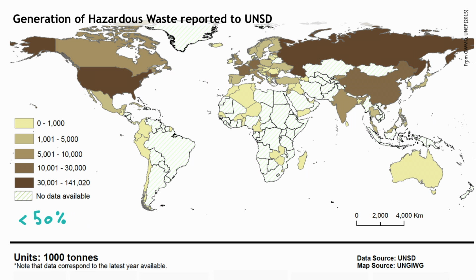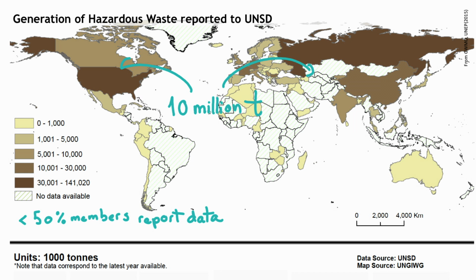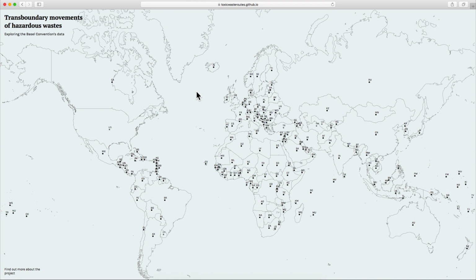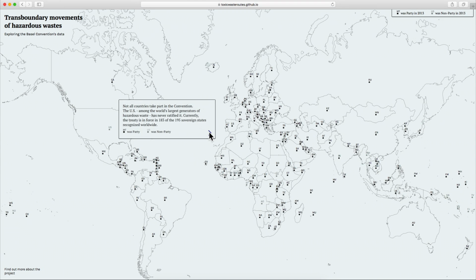Unfortunately, fewer than 50% of the countries taking part in the Basel Convention report hazardous waste generation, import, and export data. However, from those who do report, it can be estimated that at least 10 million metric tons of hazardous waste have been crossing international borders every year. Toxic waste routes is an interesting project which tries to visualize these imports and exports in an interactive tool.